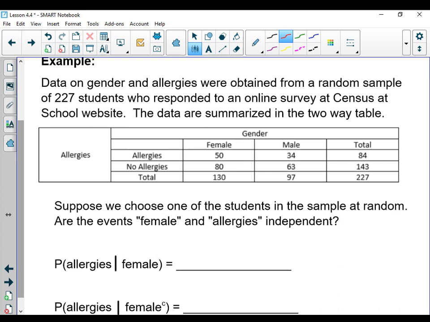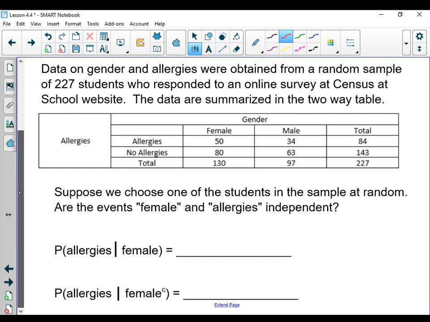So here's our example. We've got data on gender and allergies, and they're from a random sample of 227 students. They were responsible for this online survey at the Census at School website. So they looked at males, females, whether they had allergies, whether they did not have allergies. All right, so suppose we chose one of the students from the sample, and we're looking at the events of choosing a female and the event that they have allergies. We want to know, are these two things independent of one another?